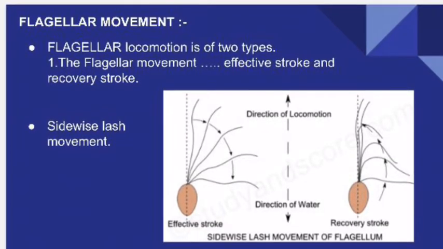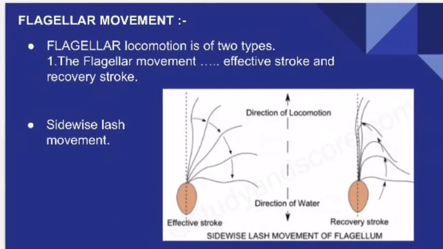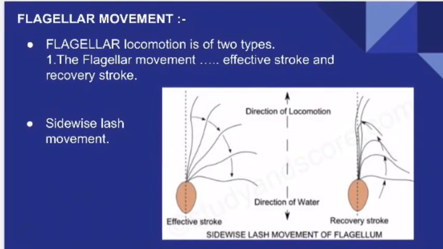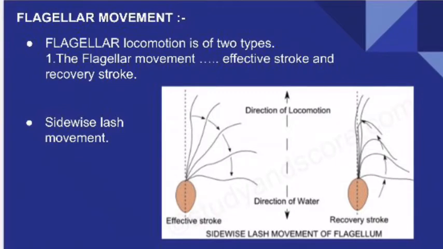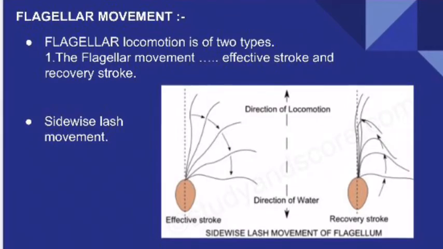On either side of the plasma sol, plasma gel is present, which forms the gelatinized tube-like structure. So in that way, gel will be on two sides and sol in the middle. Now with the help of the pseudopodium, it will get attached to the substratum and drag the body forward. So that is all about the sol-gel theory of amoeboid locomotion.